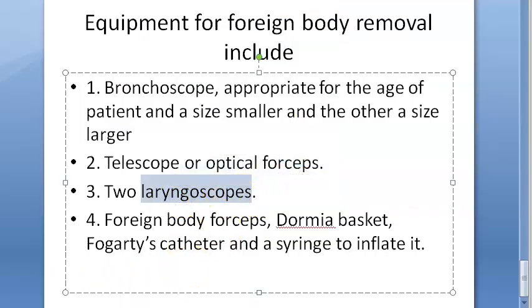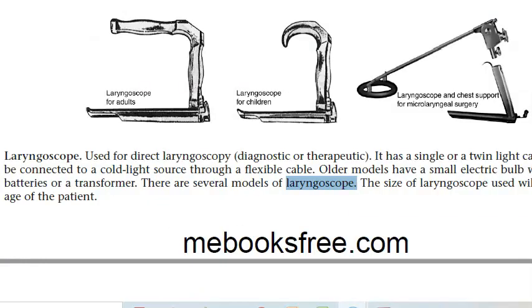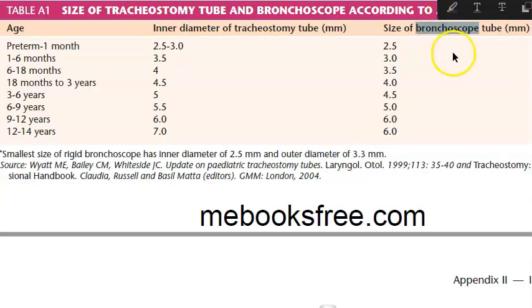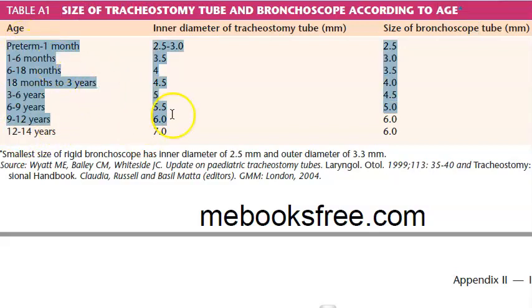How will this laryngoscope look? Look at the laryngoscope, adult, child, laryngoscope and chest support for microlaryngeal surgery. For bronchoscope here, they are telling the size that you should use, according to the age, how you should use the bronchoscope tube.